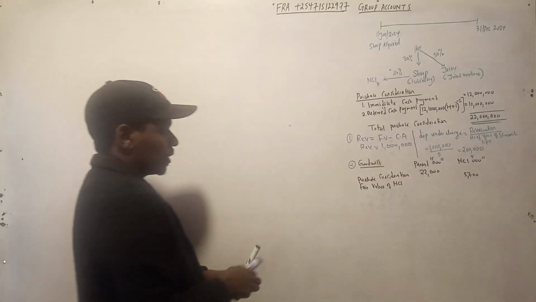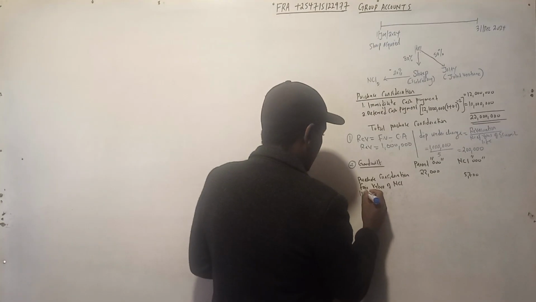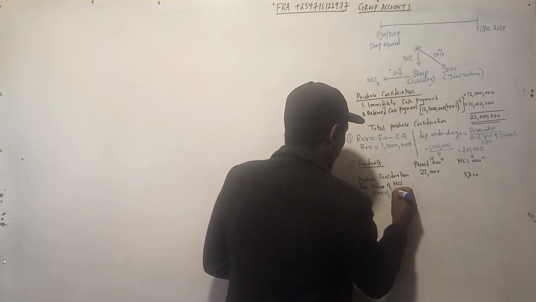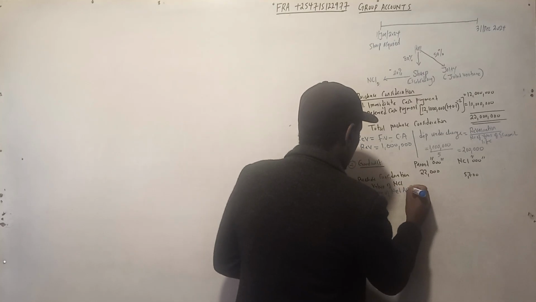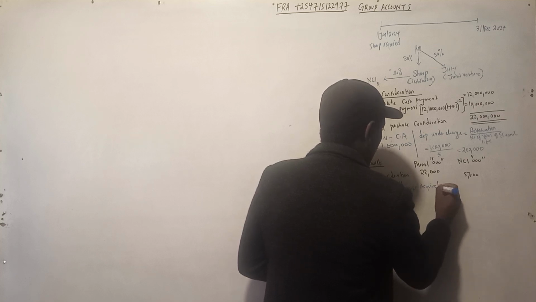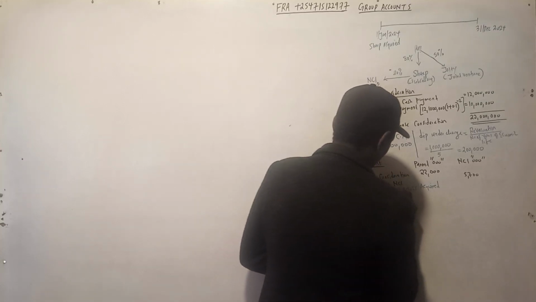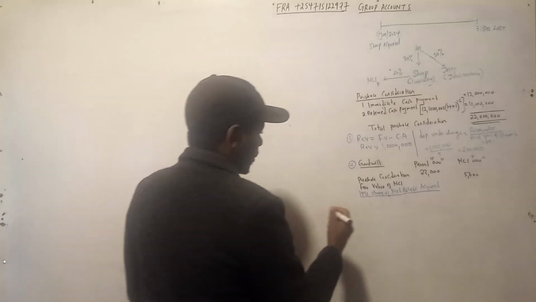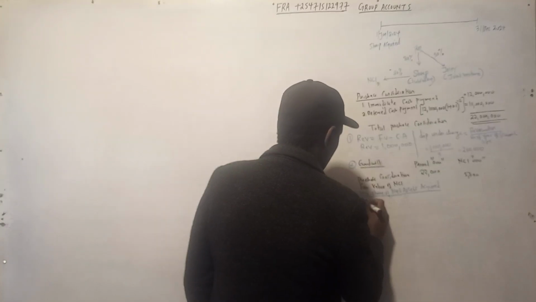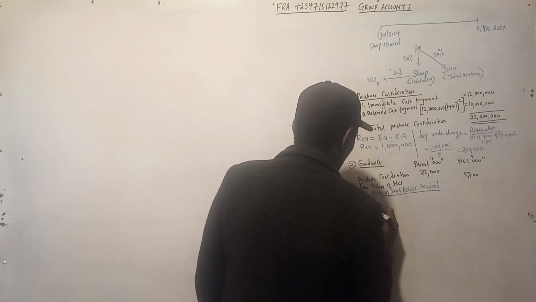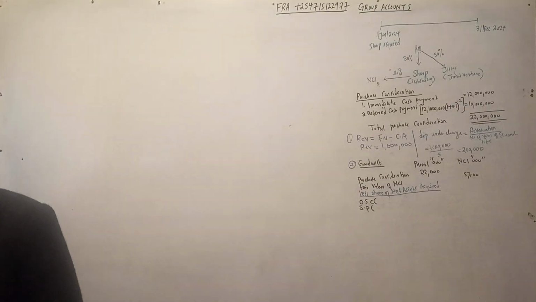Then we are supposed to list the share of net assets acquired. We start with the ordinary share capital and share premium.